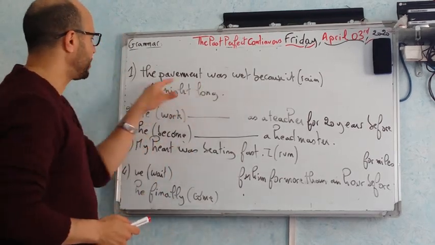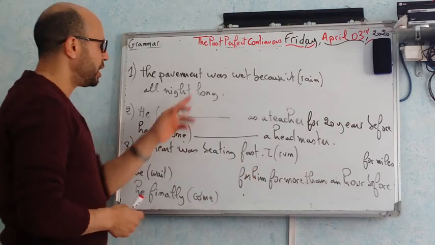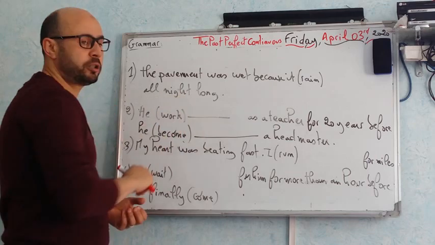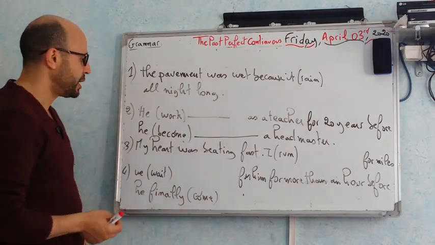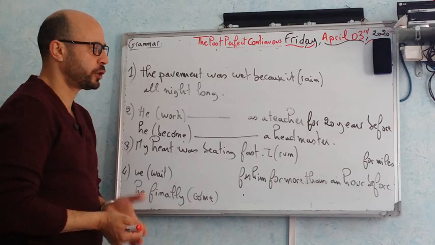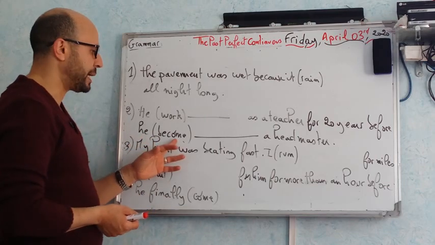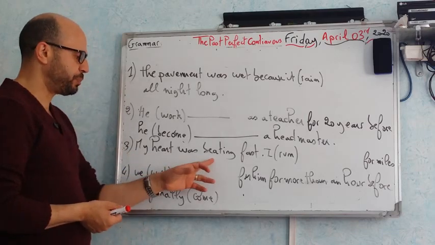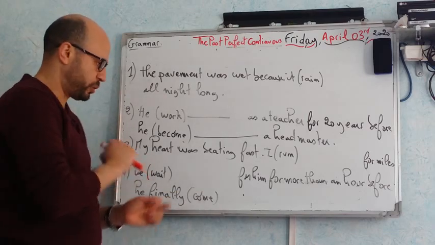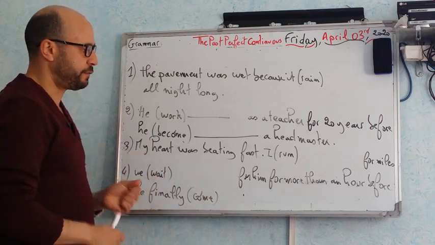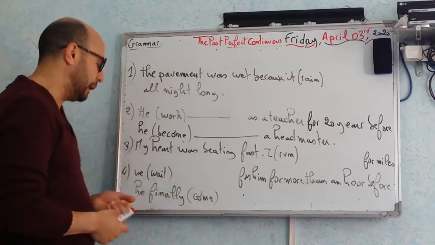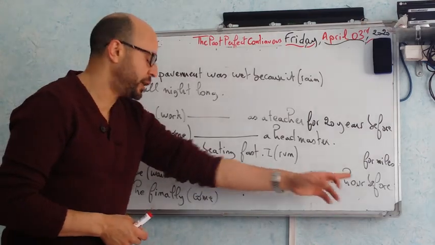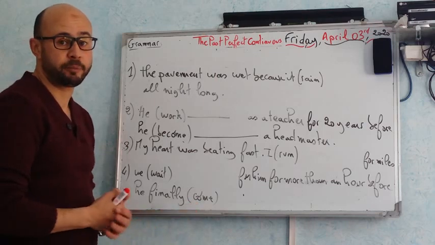The pavement was wet, because it (rain) all night long. Second sentence: He (work) as a teacher for 20 years before he (become) a headmaster. Three: My heart was beating fast. I (run) for miles and miles. Four: We (wait) for him for more than an hour before he finally (come).